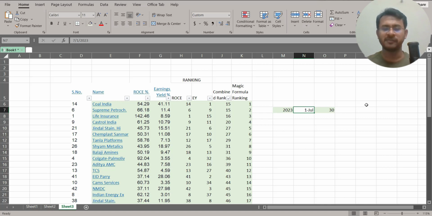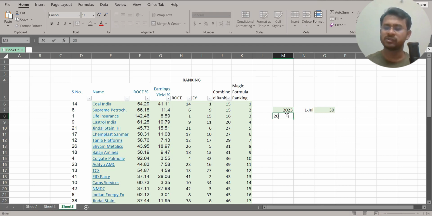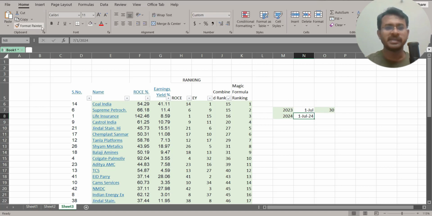At that time, if any of these companies appear again next year, let's say July 2024, if any of these companies appear in the 2024 filter, those companies will be retained. If some new companies come up, obviously in these 30 slots, some of the companies will go out and some of the new companies will come. At that time, we also do the transaction in a similar way, right? So you can understand, there is no bias involved. There are no human biases.